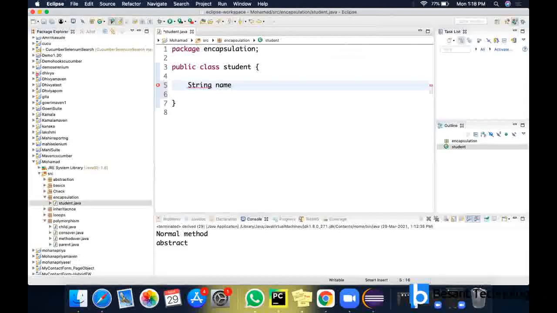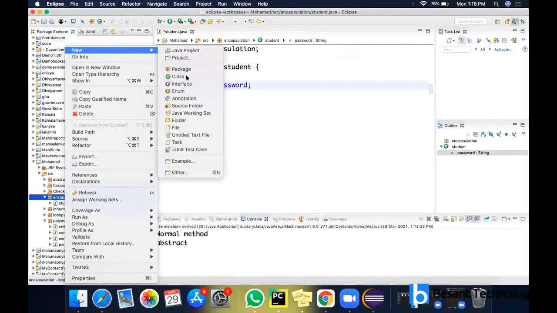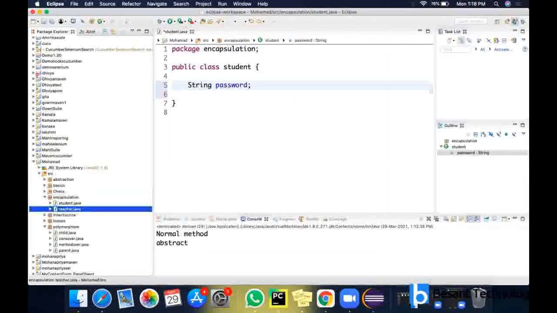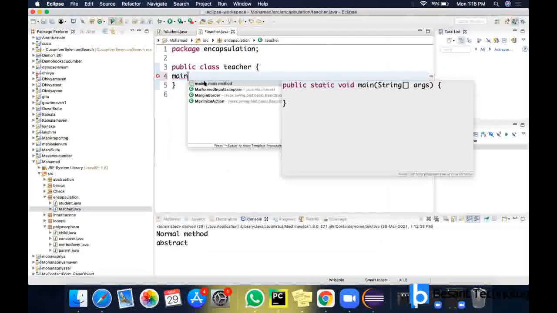So I'm just giving it globally: String password. Now I'm going to have another class in the same package. I'm creating another class in the same package. Let it be the Teacher class. I can give any name. And here I'm having a main method.